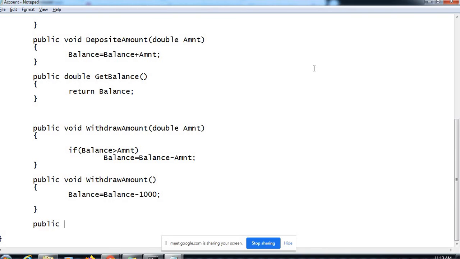Let's say one more example, drive. Drive is an operation which is common across all kinds of vehicles, but how you drive depends upon what kind of vehicle you are talking about. Driving a two-wheeler is different from driving a four-wheeler, and driving a four-wheeler is different from driving a six-wheeler. But drive is a common operation, isn't it? If you are not able to drive a vehicle, would you like to buy such a vehicle? No. So drive is one of the very important capabilities a vehicle should have. But how to drive, that is a different story. That depends upon what kind of vehicle we are dealing with.